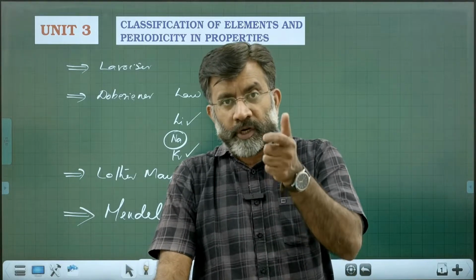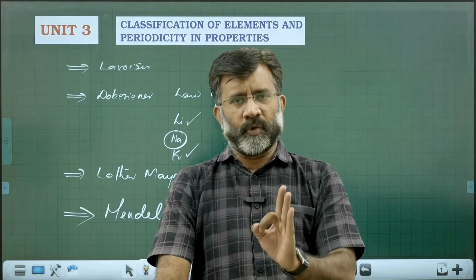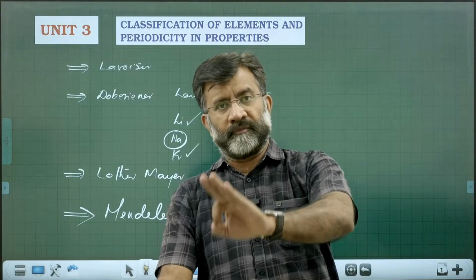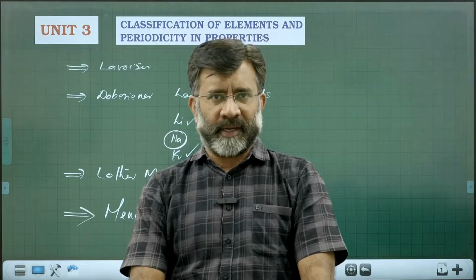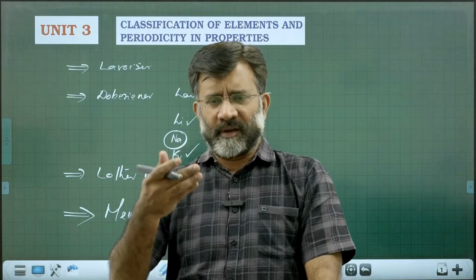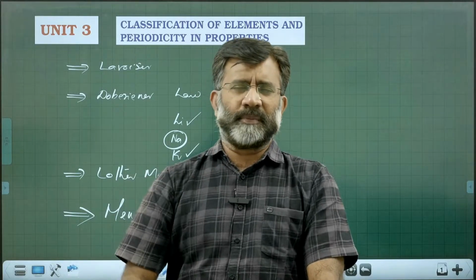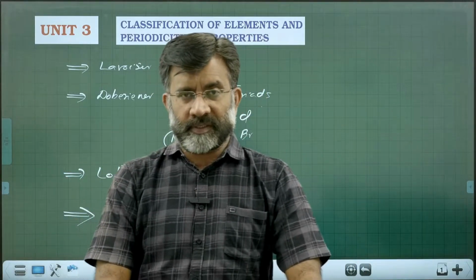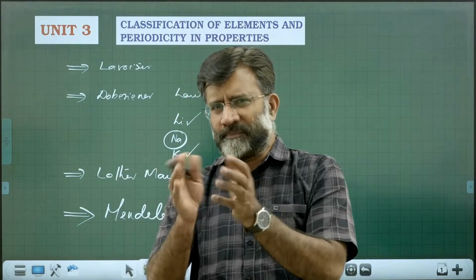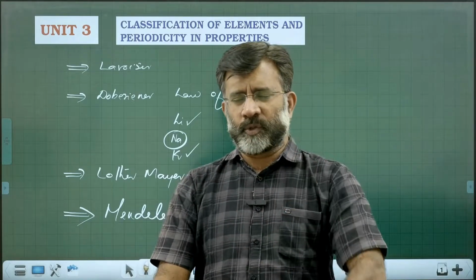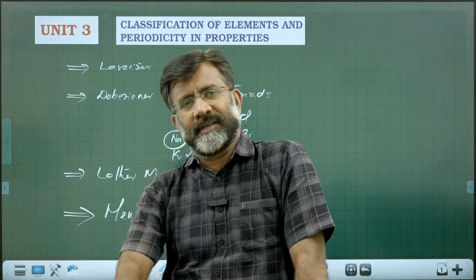There was a proposed law also, Mendeleev's periodic law. The physical and chemical properties of elements are found to be a periodic function of atomic weight, and based on this the tabulated arrangement came, Mendeleev's periodic table. Right? There were a lot of exceptions also. He had to make some changes in the periodic table when he tried to arrange the elements by atomic weight. He was unable to order exactly because there were some fluctuations, and you may know that. Moreover, he left some blank spaces in the periodic table.